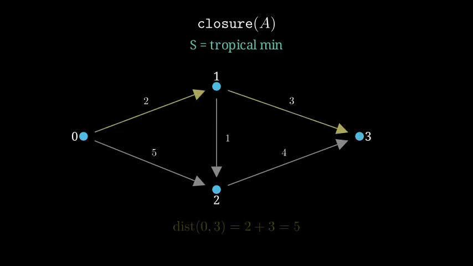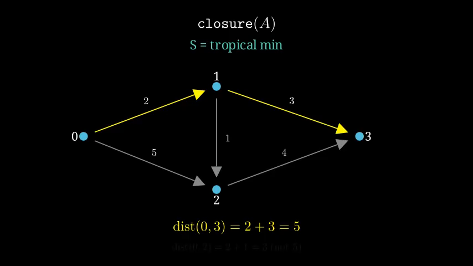Start with the tropical min Semiring, shortest paths. Ask for the distance from node 0 to node 3. There are 3 routes. 0 to 1 to 3 costs 2 plus 3, which is 5. 0 to 2 to 3 costs 5 plus 4, which is 9. 0 to 1 to 2 to 3 costs 2 plus 1 plus 4, which is 7. The Semiring's plus is min, so it keeps the smallest, 5 along 0, 1, 3.